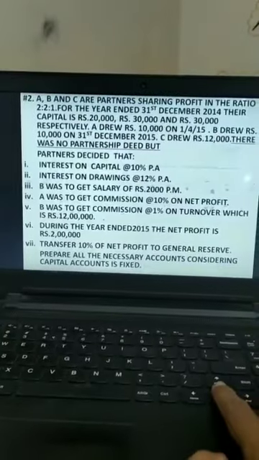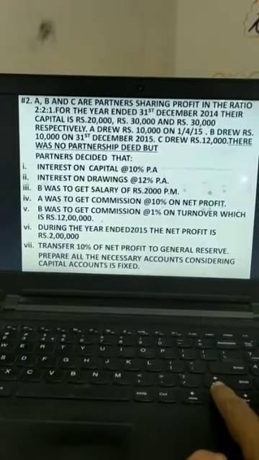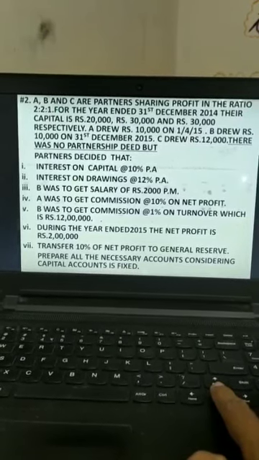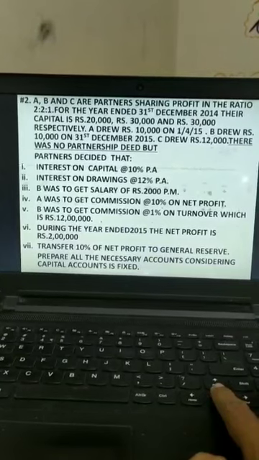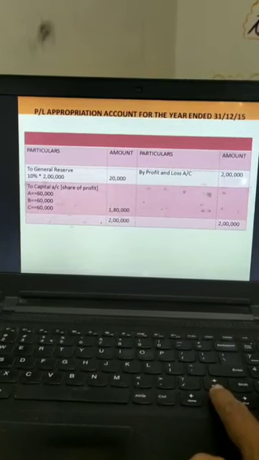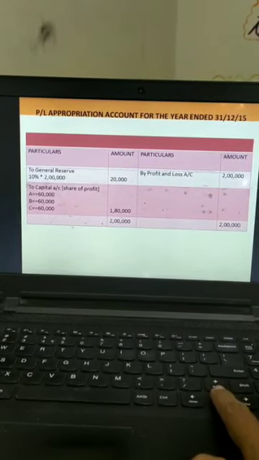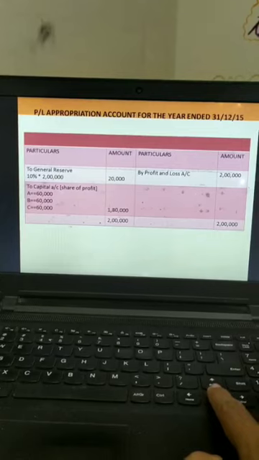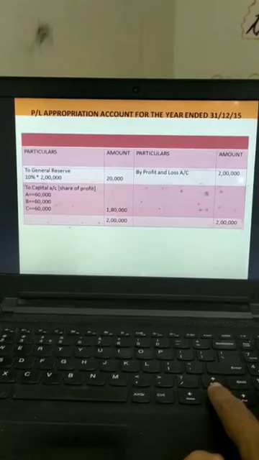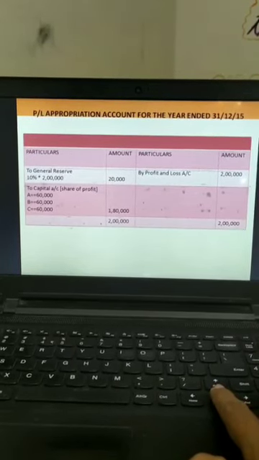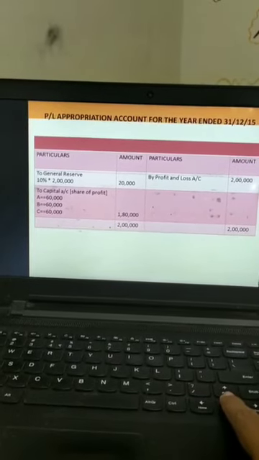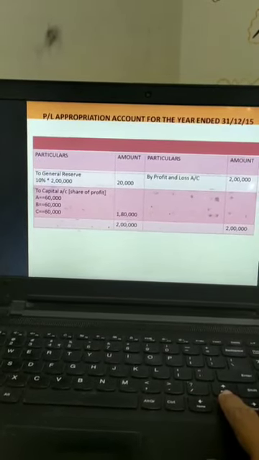Next is the second sum. Same sum over here, only two differences I have made. One is there was no partnership deed, and the second, we need to prepare capital account under fixed method. Let's see the solution. When no partnership deed is there, then no appropriation. Notice that of 2 lakhs, only 20,000 we have transferred to general reserve, and the rest 1,80,000 is divided equally among the partners in 1:1:1 ratio, 1,80,000 divided.